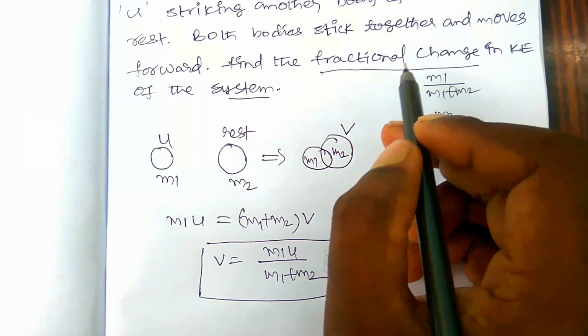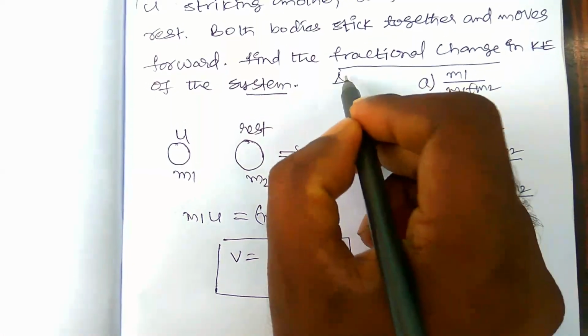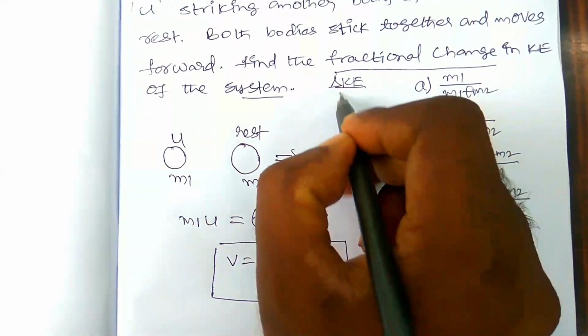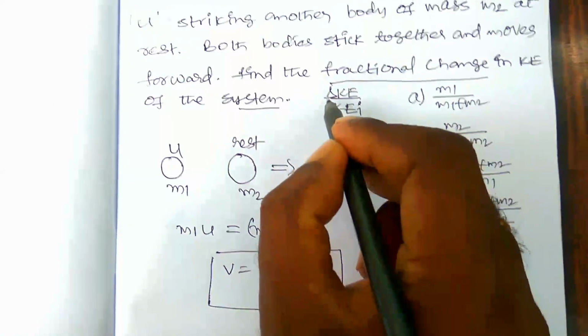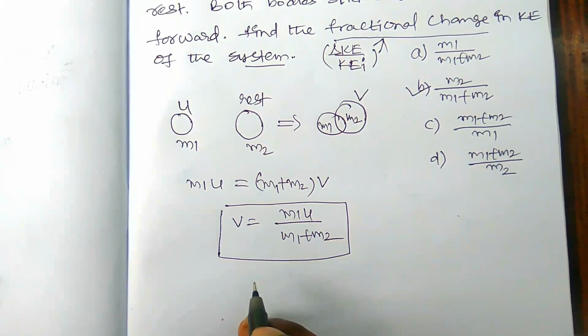The ratio of change in kinetic energy and initial kinetic energy, delta KE by KE i, is the fractional change in kinetic energy. So now we have to write the kinetic energy.